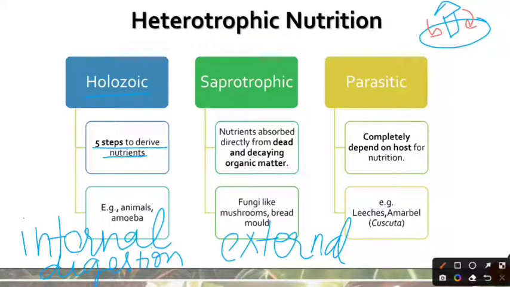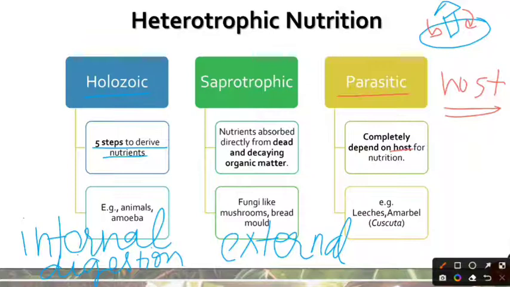The third mode of heterotrophic nutrition is the parasitic mode of nutrition. In parasitic mode of nutrition, you have a parasite and you have a host. So the parasite is completely dependent on its host organism in order to derive its food. It lives inside or on the host organism, and whatever the mode of nutrition of the host organism is, for example, if the host organism is a plant, then it is going to show autotrophic mode of nutrition. If the host organism is, say, an animal, which shows a holozoic mode of nutrition.